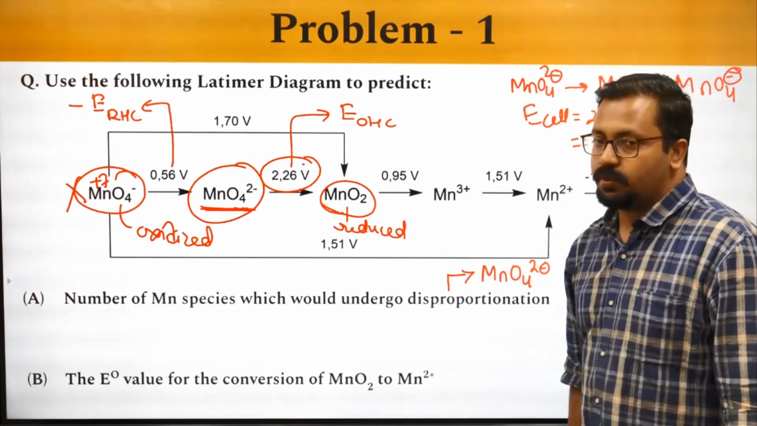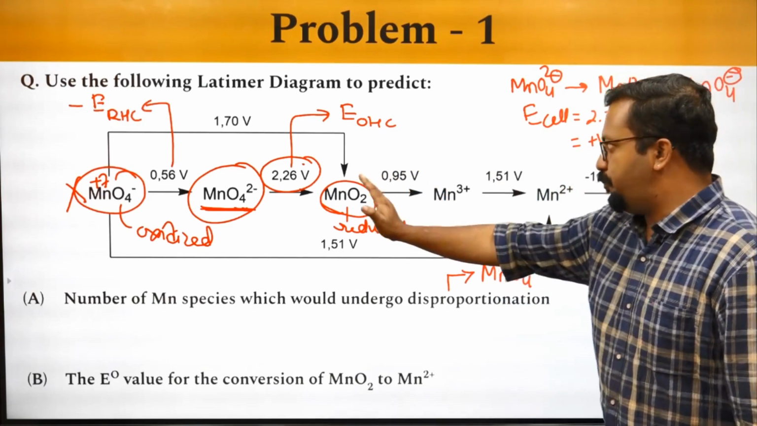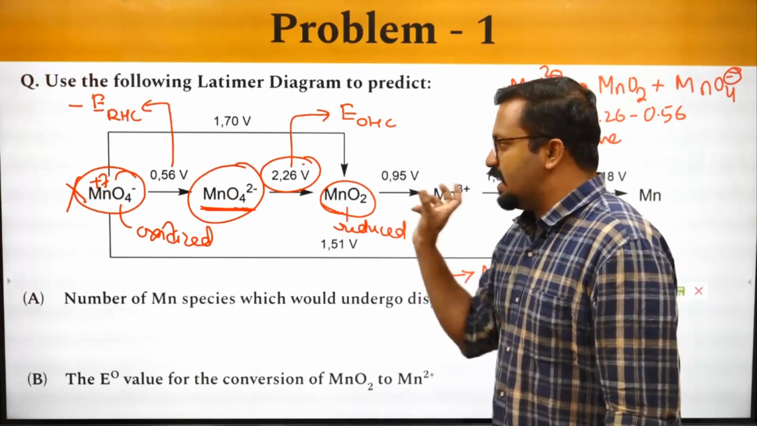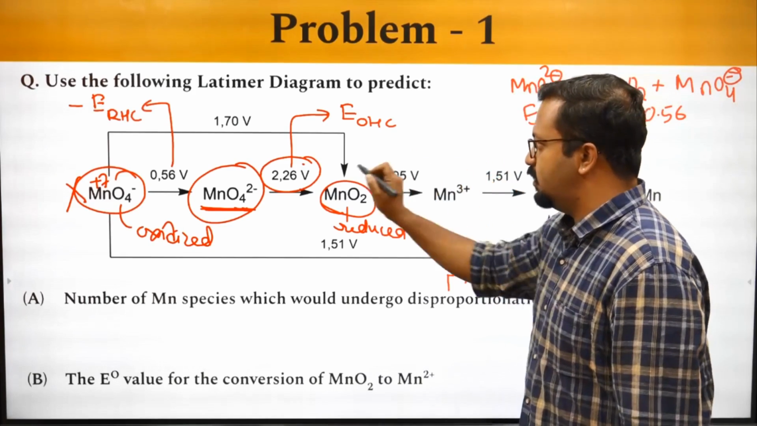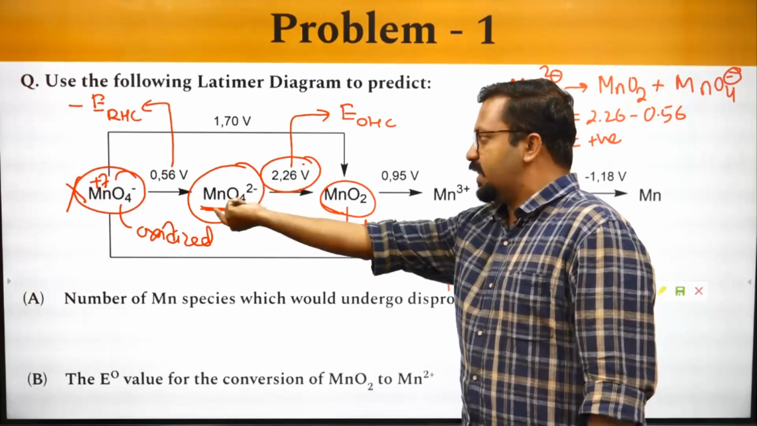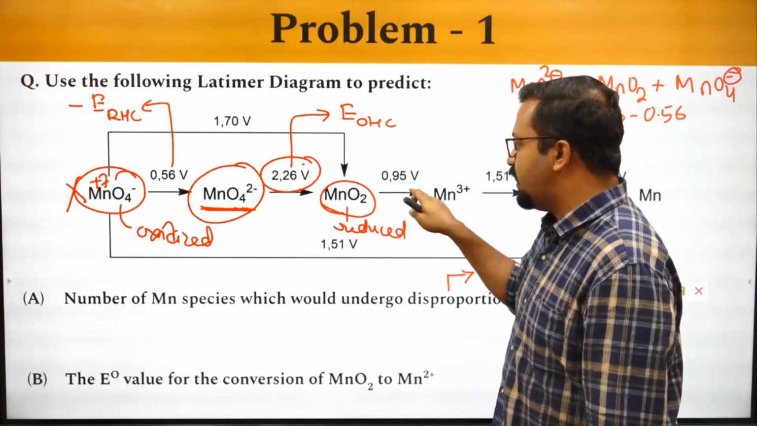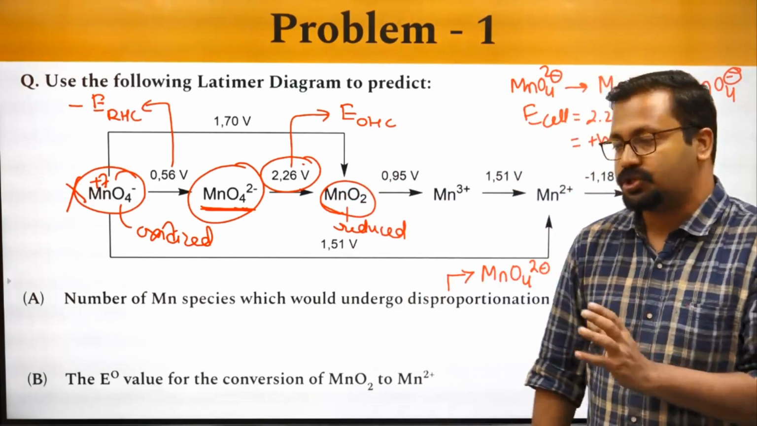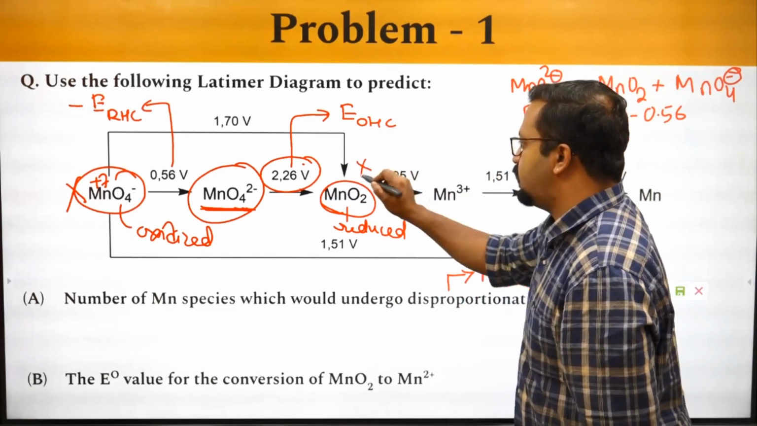Let's evaluate the next one, MnO2. 0.95 reduction minus 2.26 oxidation. The sum of these two will be a negative value, 0.95 in this direction. The backward direction will be oxidation. So this value is written for reduction of this. So the reverse of that, minus 2.26 plus 0.95, will be equal to the cell potential if this undergoes disproportionation. That value will be negative. So this will not undergo that process.